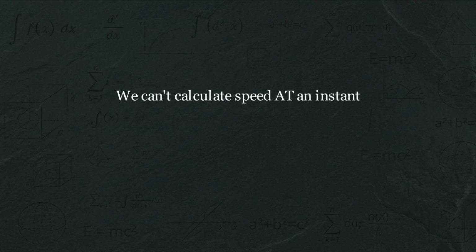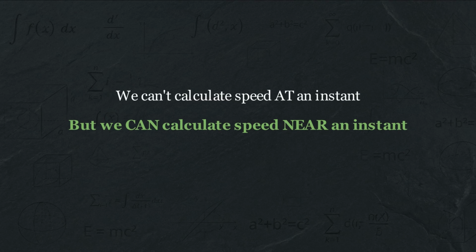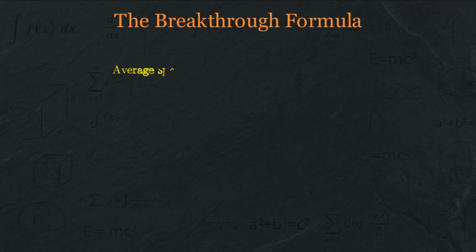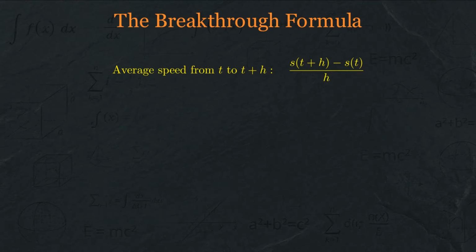Here's the key insight. Even though we can't calculate speed at an instant, we can calculate speed near an instant. And if we get closer and closer, maybe, just maybe, we can figure out what the speed is approaching. Let's say we want to know the instantaneous speed at time t. We can't use time t for both endpoints, but we can use time t as one endpoint and another time, call it t plus h, as the other endpoint. This h represents a small time interval. Not 0, that would bring back our problem, but small. And we can calculate the average speed over this interval.